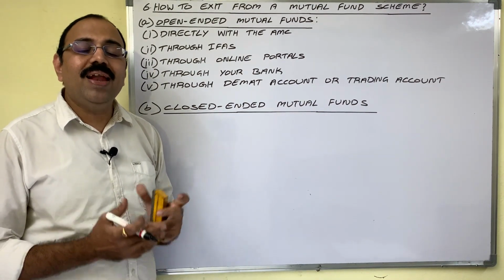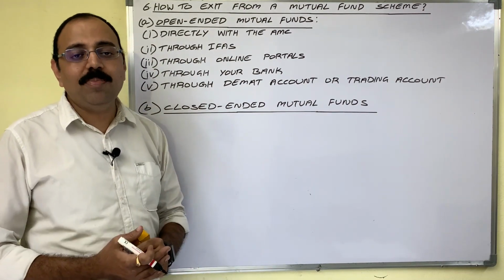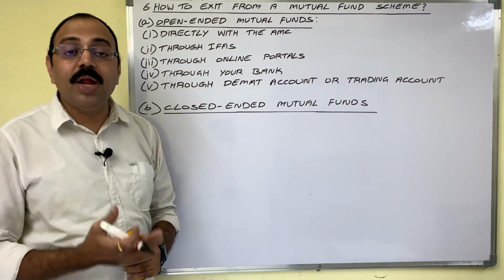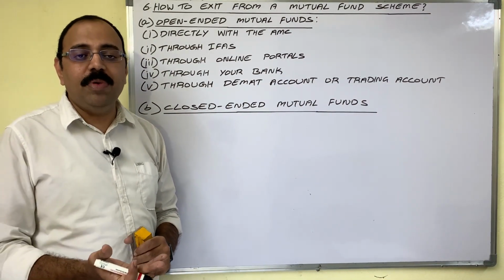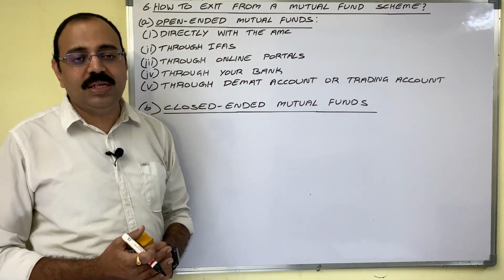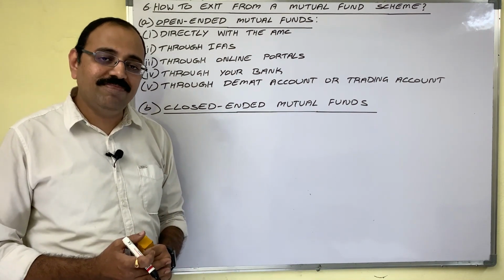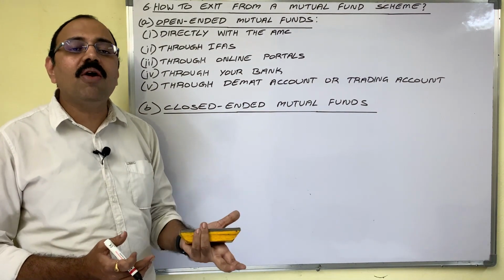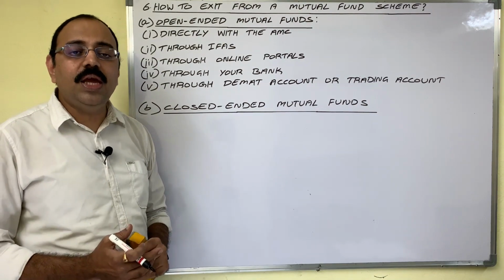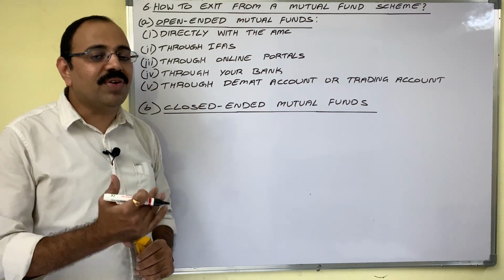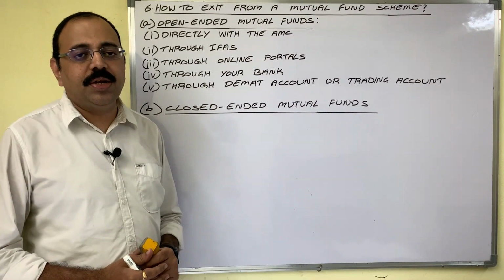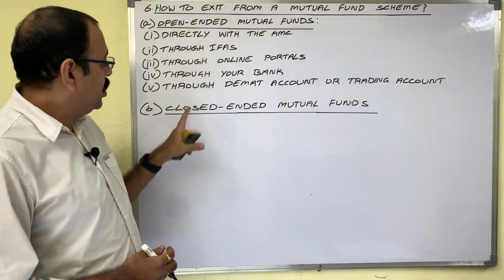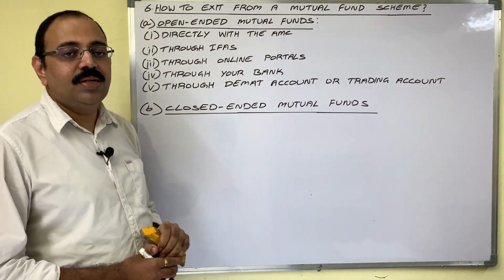Second reason is when AMC failed to deliver what it promised. Third one, when scheme is not giving proper returns from a long period. Fourth reason may be to meet unforeseen expenses, for example medical emergency. So in all these cases, investor demands for redemption of his units. Let us see how to exit from a mutual fund scheme. Based on the redemption, mutual funds are of two types: open-ended mutual funds, closed-ended mutual funds.